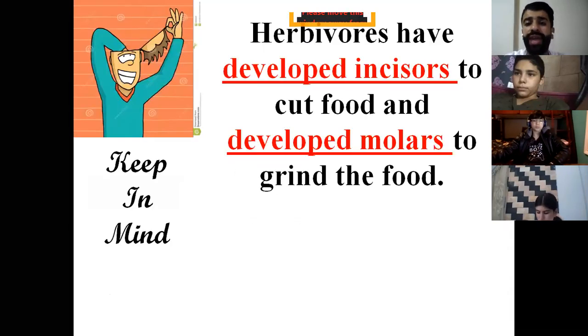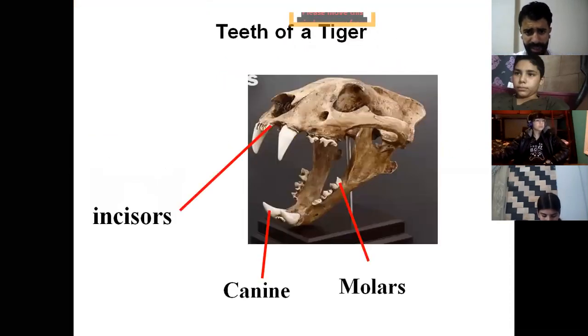So you have to know that herbivores have developed incisors to cut the food, and they have developed molars to grind the food into smaller pieces. So here, all of you have the incisors. Incisors, they are these. The canines are found here, and the molars are found on this side.